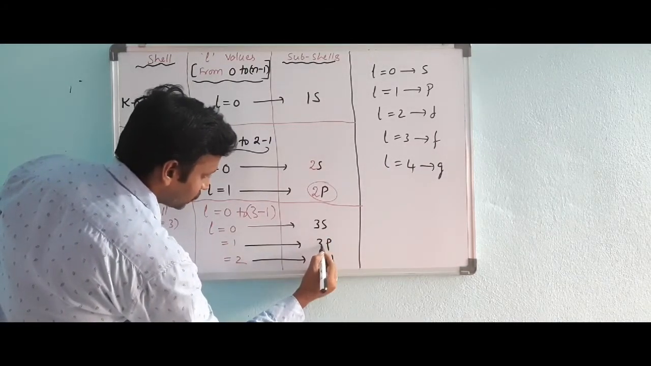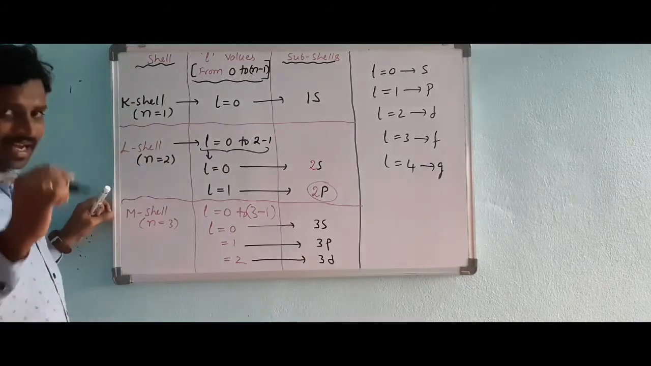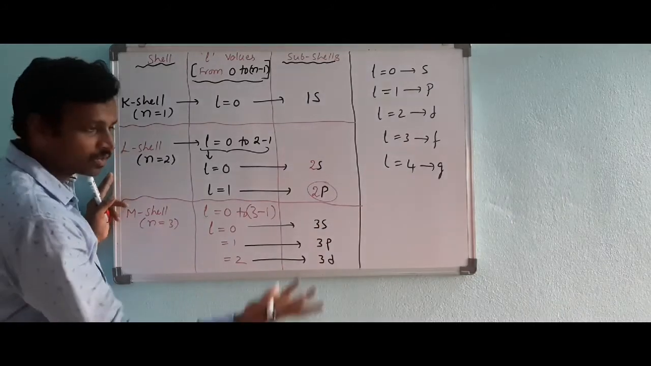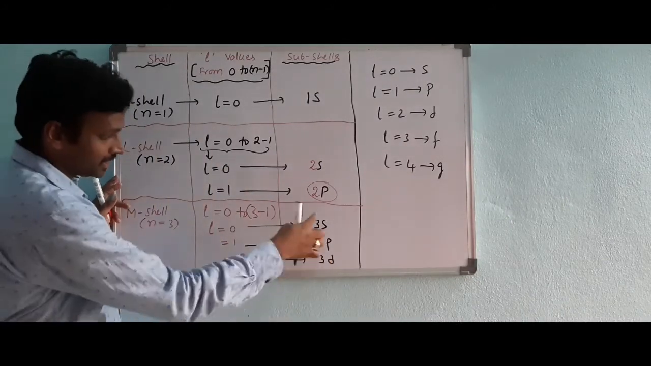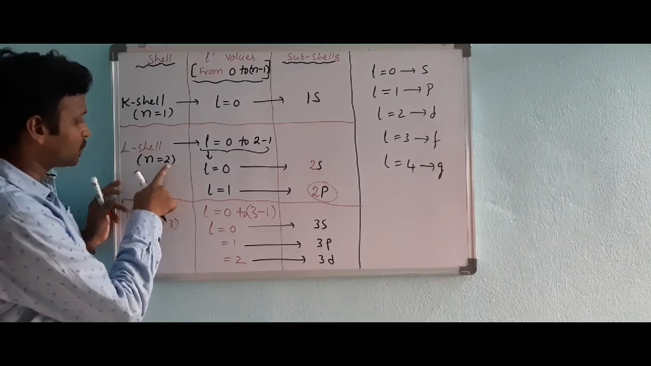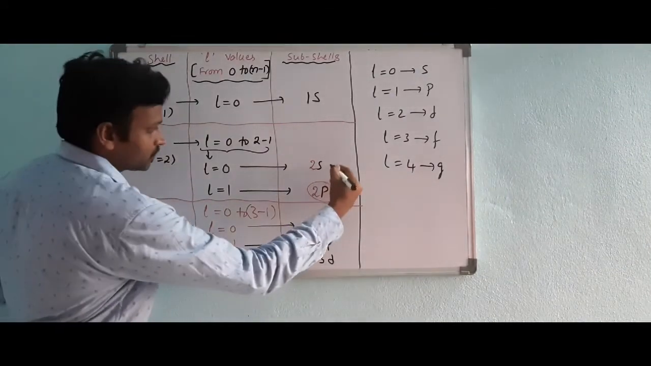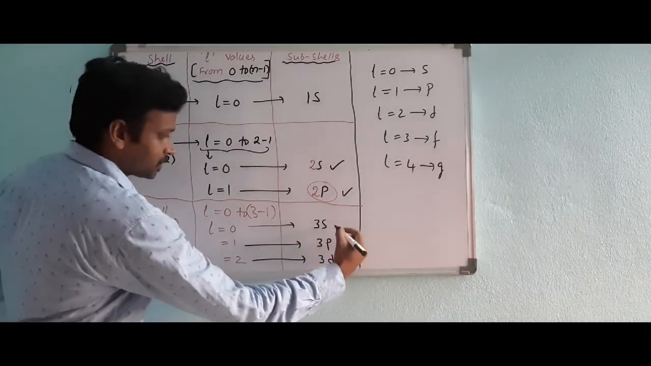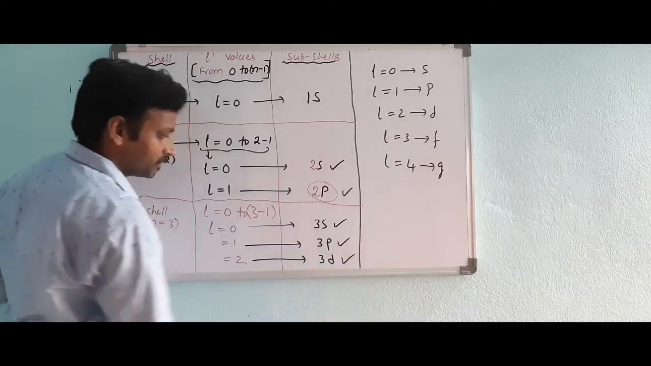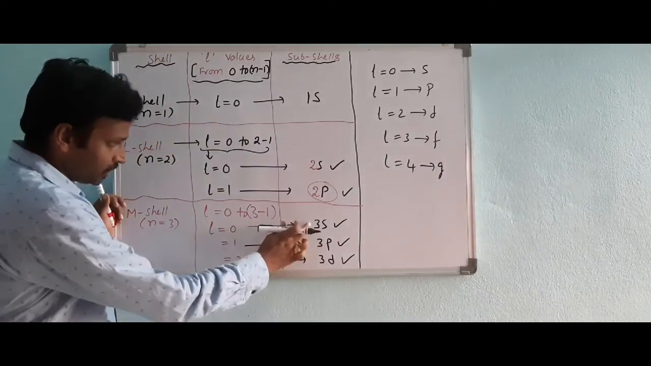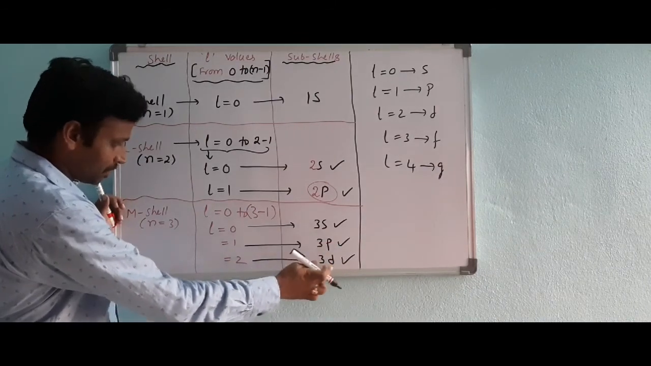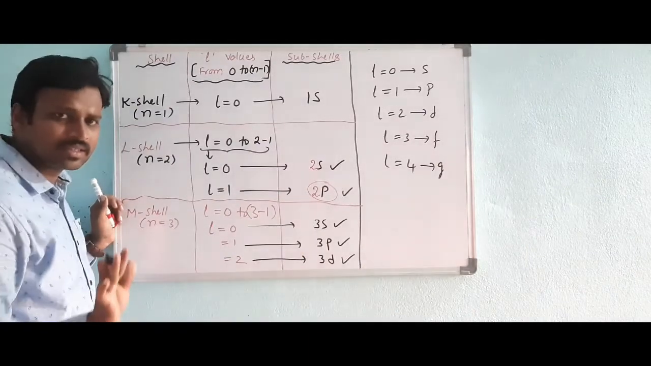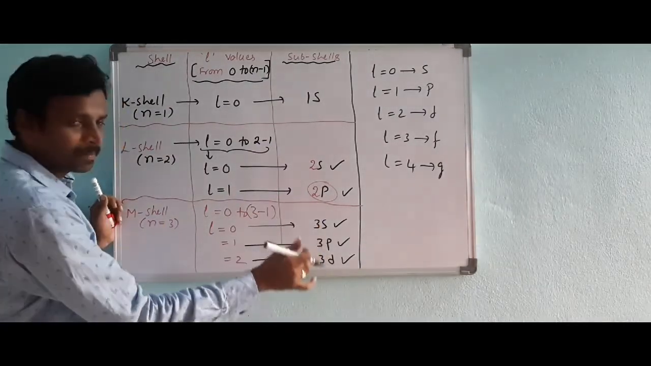So 3s, 3p, 3d. See, I told you. What is the number here? 3. So 3 subshells are present. What are those? s, p, d. 3 subshells. Very simple. n value is 2 means how many subshells present? 2 subshells. This is one, this is another. Here n value is 3, that means 3 subshells: 1, 2, 3. Got it? Why are we using 3? Because these subshells are present in the third shell. That's why. Starts with s subshell, s then p, p then d.